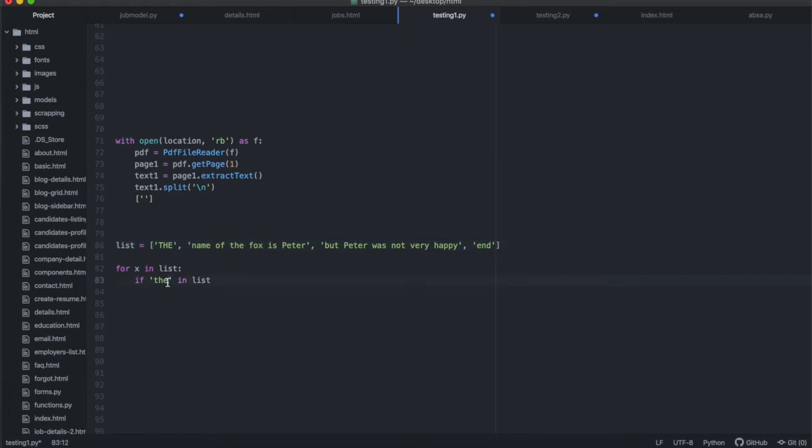I was able to say if the in list, I'm going to look for every element which has the in it, and then list index where X is. I'm not sure if this is correct Python syntax. I could be wrong, but I'll research it later.